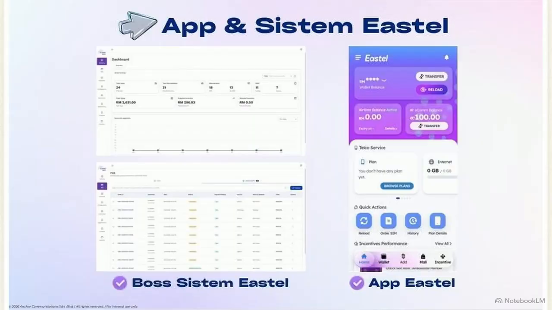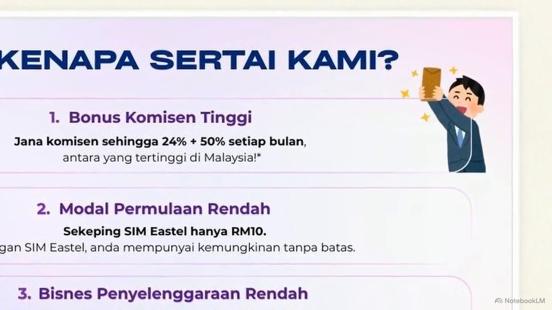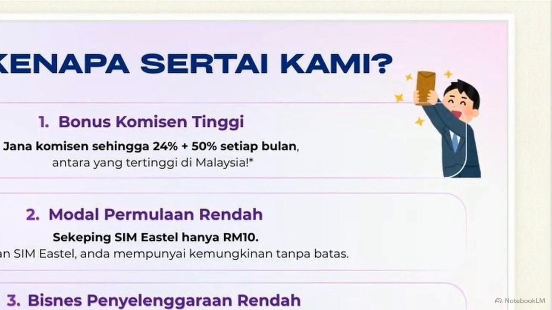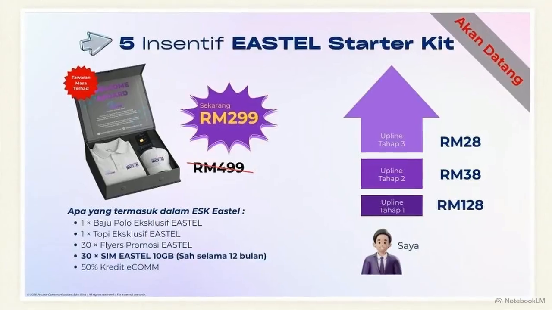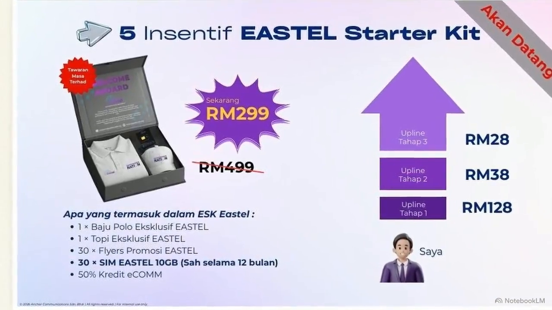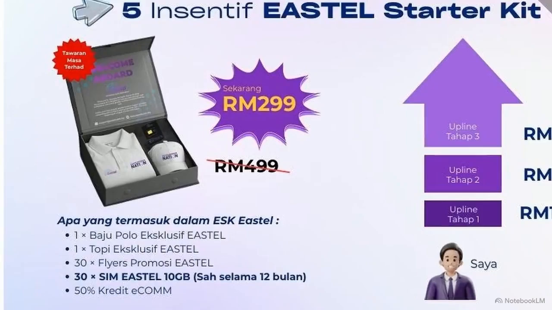To execute this system, you only need 2 things: an active agent account and access to this digital dashboard. As you can see here, the starting capital is 10 ringgit. The financial barrier to entry has been removed, meaning the only thing separating you from telecom profits is executing the system correctly. You have 2 options for your starting inventory. You can begin lean with a single 10 ringgit SIM card, or you can accelerate your start with the Eastel Starter Kit for 299 ringgit, which equips you with 30 SIMs and marketing gear.